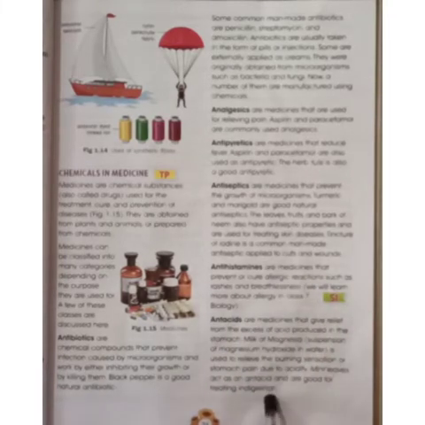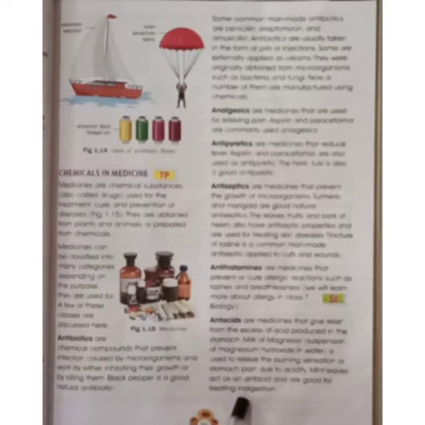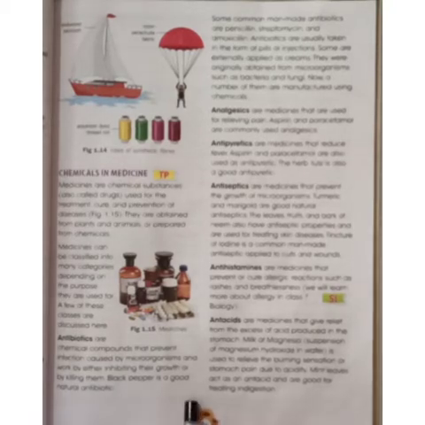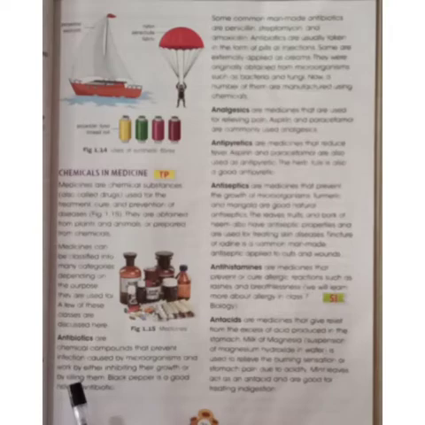Next is antacids. What are antacids? Medicines that give relief from the excess acid produced in the stomach. What are the examples? Milk of magnesia and mint leaves are used as antacids.